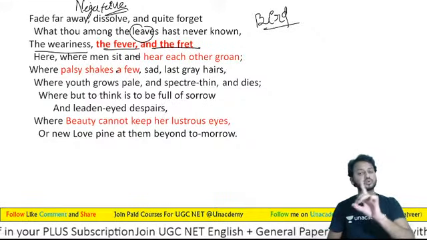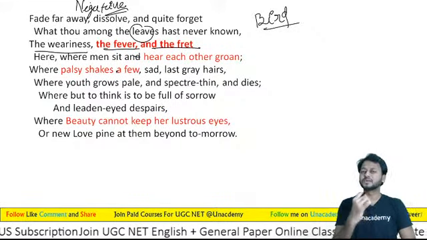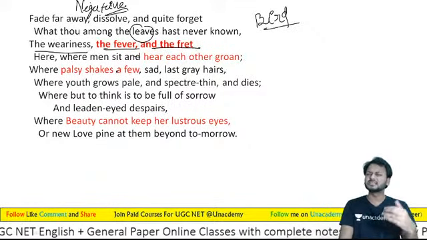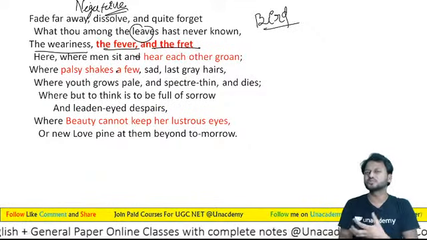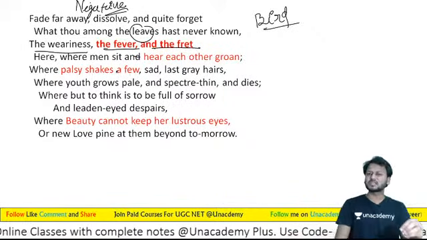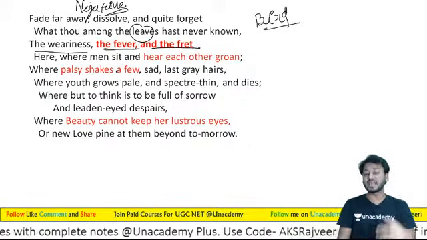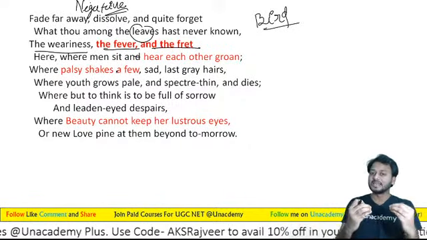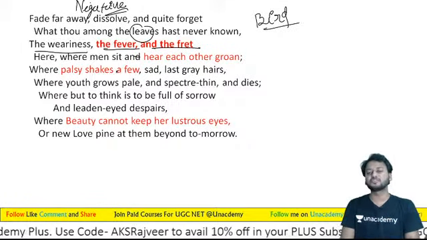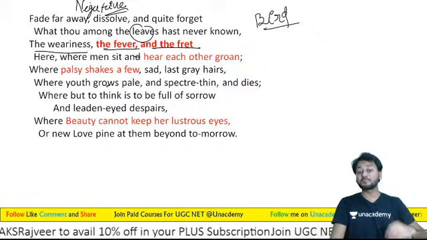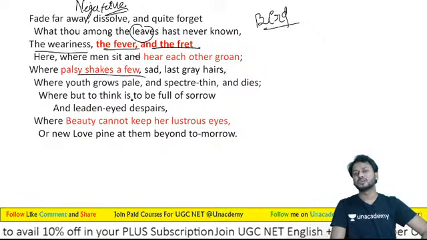The world you don't know, dear bird, the world you don't know, where people sit and hear each other's groan. एक दूसरे की लोग कराहें सुनते हैं. Where men sit, लोग एक दूसरे के बगल में बैठते हैं, and hear each other's groan, and just try to listen to the pains of each other, the pain of life.